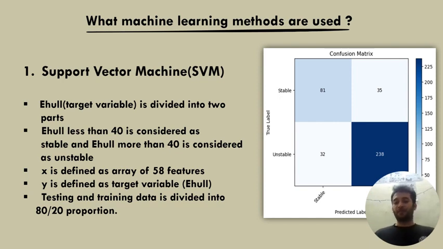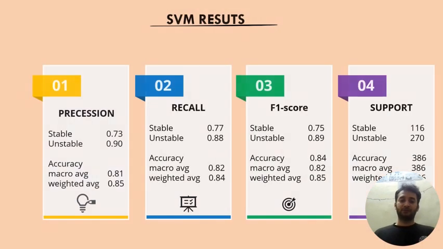Similarly, the 230 values are unstable and the computer determined them correctly. But 32 and 25 can be considered as errors. So this is the result, the accuracy. We can say that our model is about 80% accurate, meaning about 80% of the time it was able to determine the correct result.